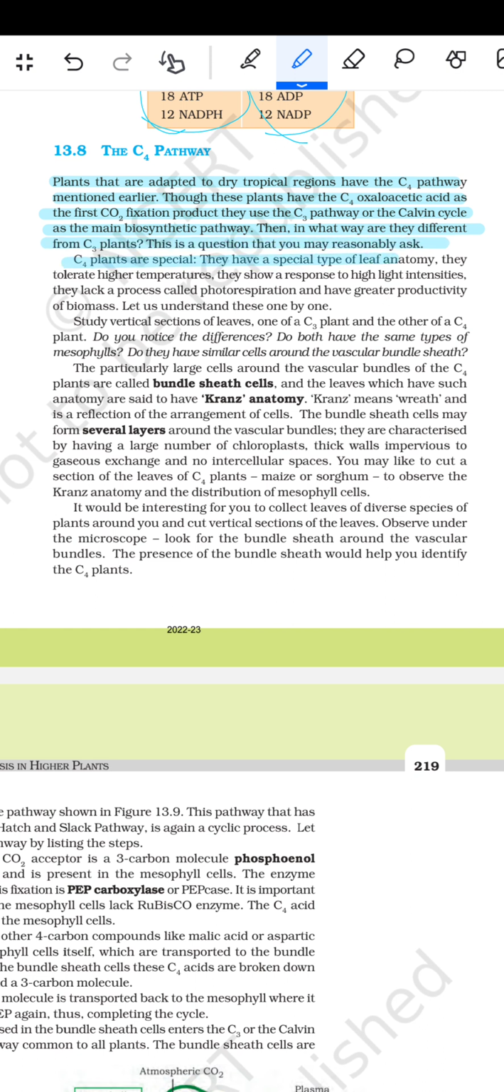C4 plants are special. They have a special type of leaf anatomy. They tolerate higher temperatures, and respond to high light intensities. They lack a process called photorespiration and have greater productivity of biomass. Let us understand each one by one.